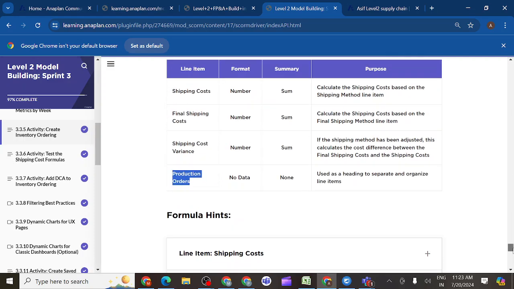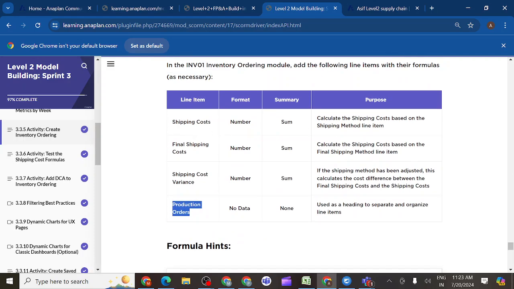So after this, you can see shipping cost and final shipping cost variance. What is shipping cost? Basic shipping cost: calculate the shipping cost based on the shipping method line item, the normal shipping method. What is final shipping cost? When you do an override, calculate the shipping cost based on the final shipping method line item. If you do override, your shipping cost may increase. So we just change it, taking the final shipping method instead of the shipping method in this line item. That's it, nothing else is different.